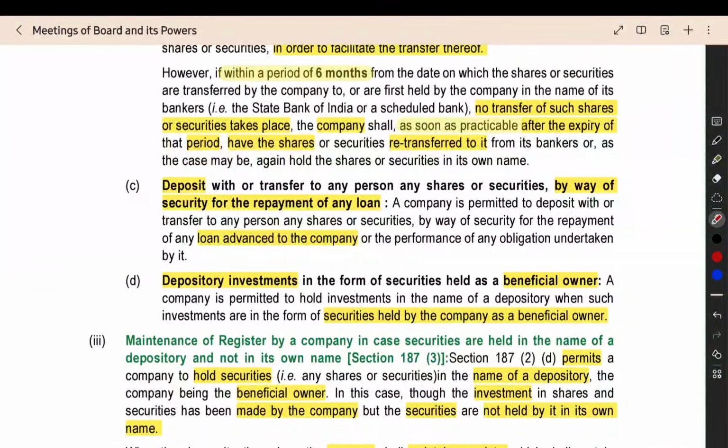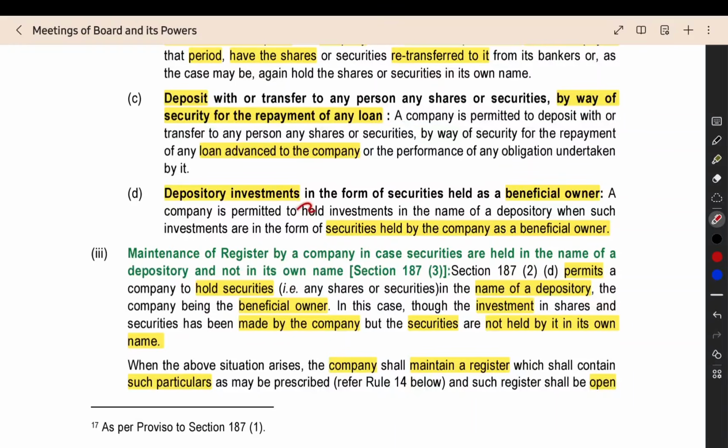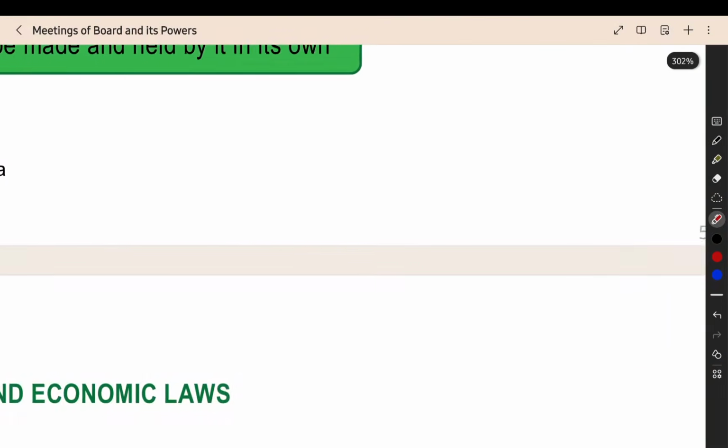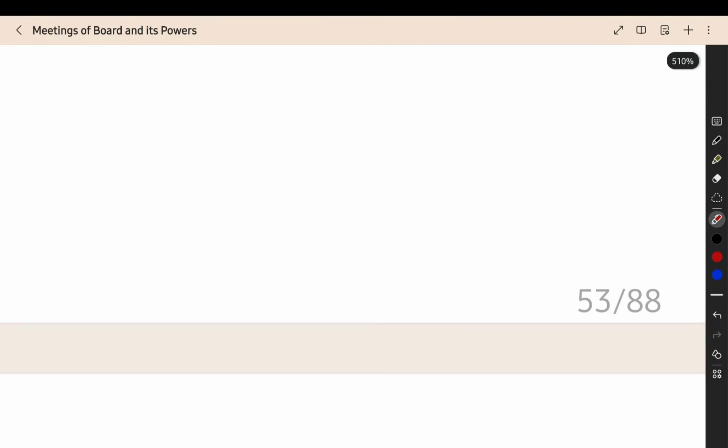Third one, deposit by way of security for repayment of any loan. You got a loan and provided the security as a collateral asset. Then also no problem. Next, depository investment as a beneficial owner. I hope you all know currently the shares are mostly traded in demat form only. When you see the demat form, we are having one catch. The catch is that the registered holder of the share will be the depository.